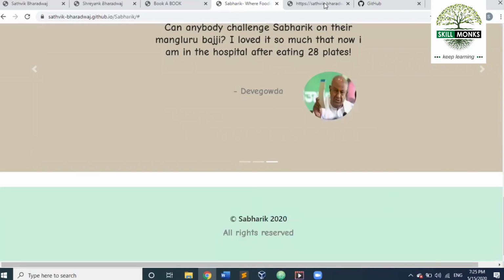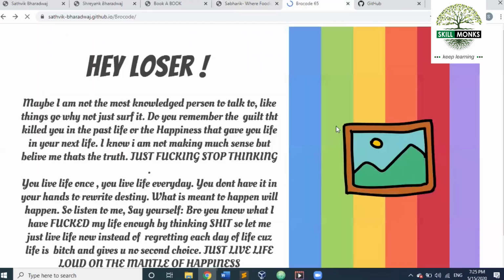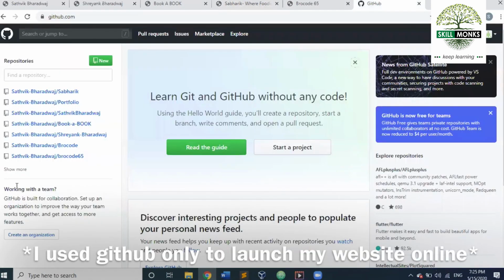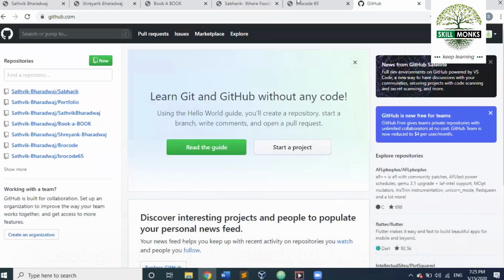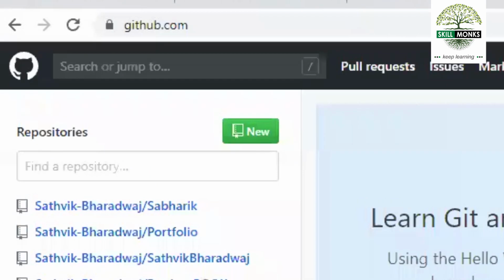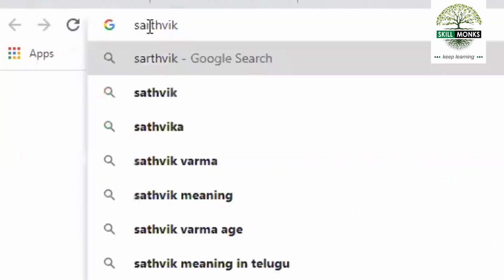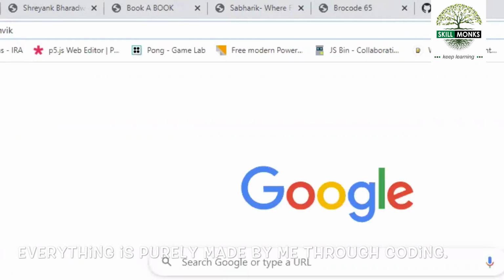Then at last I have one that I designed for fun. All this I have done with the help of GitHub. If you want, you could just use this to see my websites. You can see the websites through this. Just click it on your computer and you'll get it.